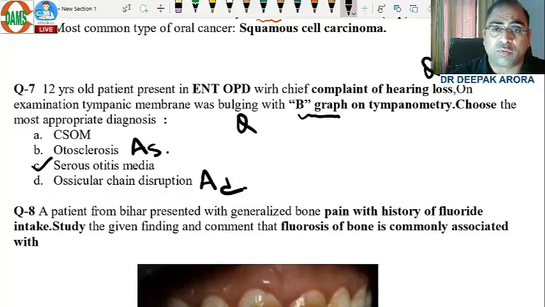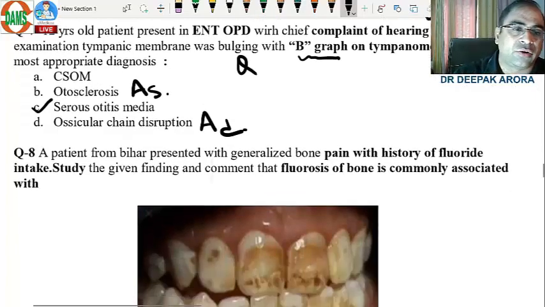2-3 years back there was a scenario when everybody was trying to make you mug up all the things. Now it's not practically possible. We have to learn the concept. They will be asking you the integrated MCQs. They will be combined, like the next MCQ they have combined a pharma with the ENT. So, a very humble, very friendly advice to everybody: now is not the time to mug up the things. Now we have to learn the basic underlying concepts.